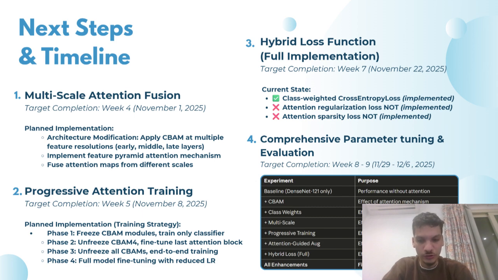The second thing that we need to work on is progressive attention training, and we intend to do that by the 5th week, which is November 8th. We intend to do that through 4 phases in training by freezing and unfreezing the CBAM modules at different stages. After that, we intend to complete the implementation of our weighted hybrid loss function. We already added the class-weighted cross entropy loss, but we still need to add the attention regularization and the attention sparsity loss. Both of these are losses.